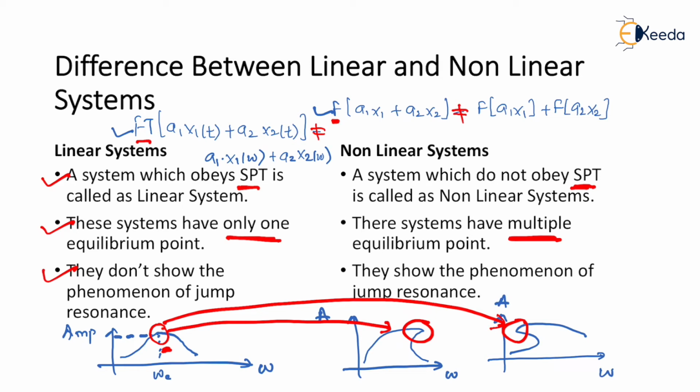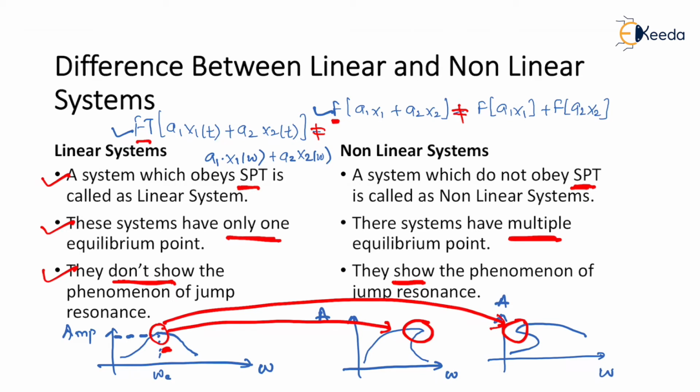In the case of non-linear systems, I have the concept of jump resonance. So linear systems do not show jump resonance, and non-linear systems show the phenomenon of jump resonance.